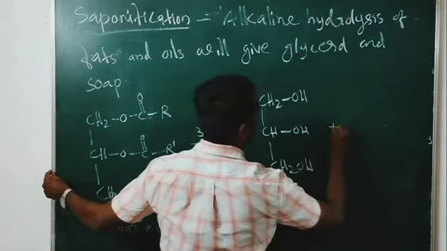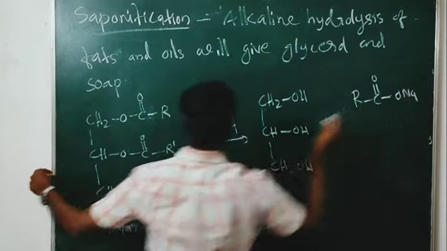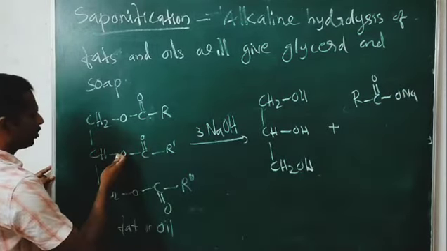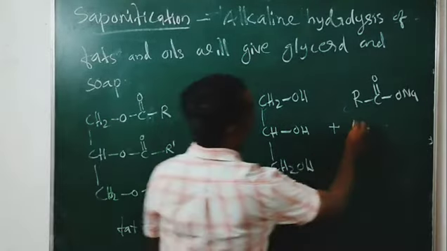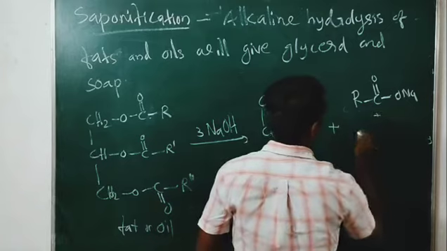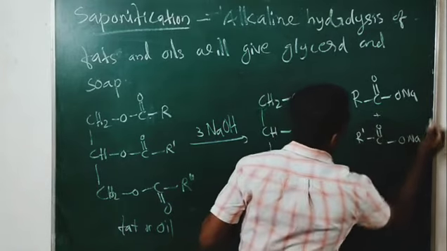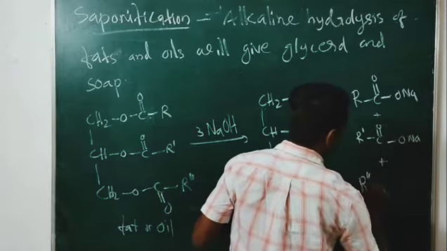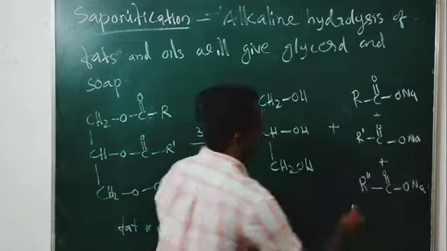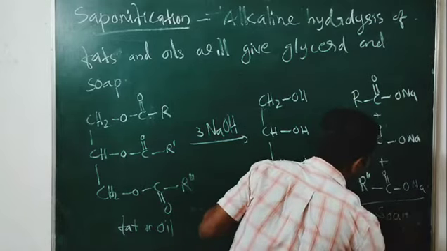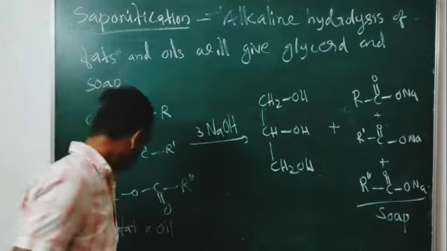From here you will get RCOONa, that is R C double bond ONa, and the second Na will go here. So what you will get is R-C double bond ONa, R'-C double bond ONa, and R''-C double bond ONa. So this is soap, the sodium salt of higher fatty acid.